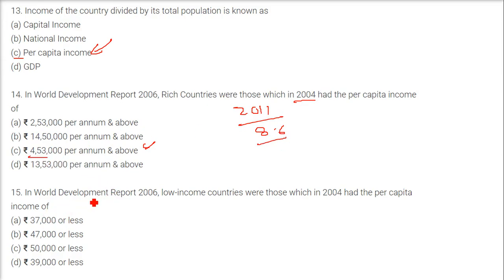Now, in World Development Report 2006, low-income countries were those which in 2004 had the per capita income of 37,000. But in 2011, this amount is 70,000 Indian rupees.